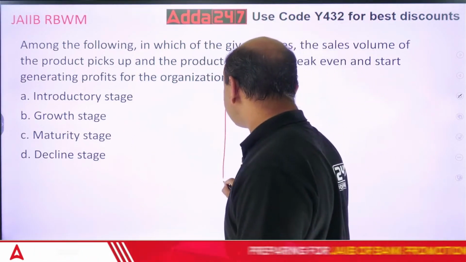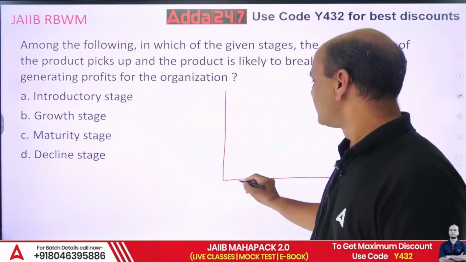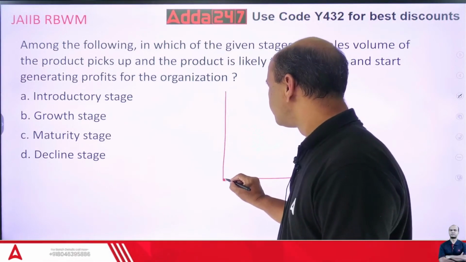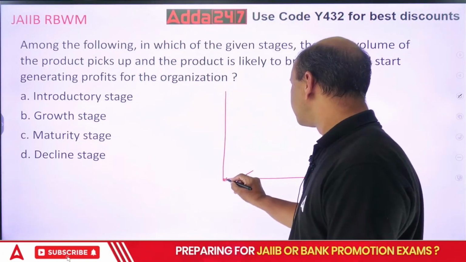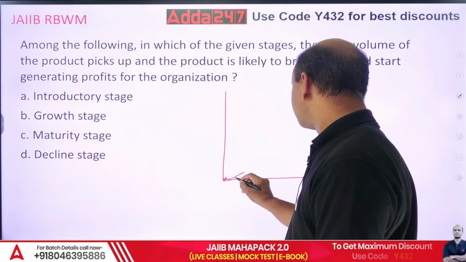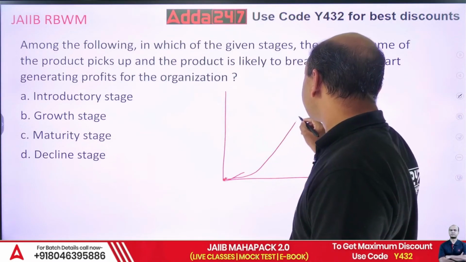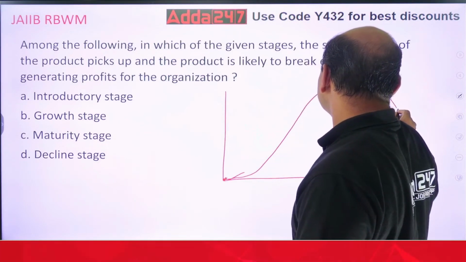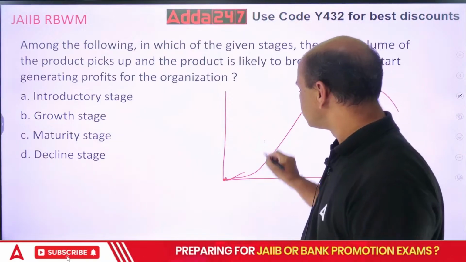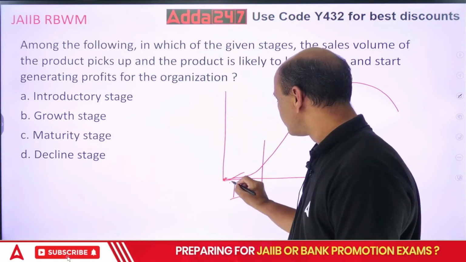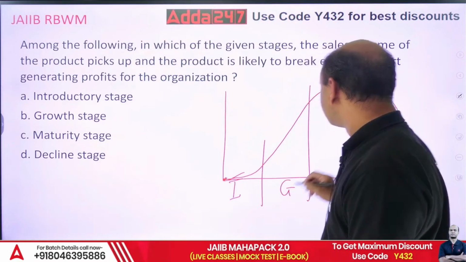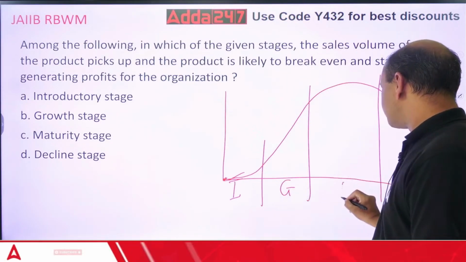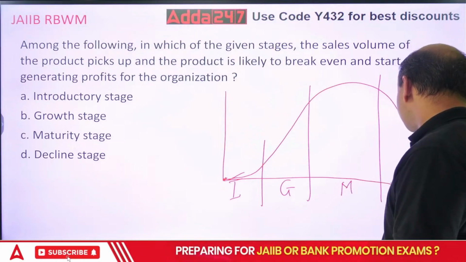See, PLC is like this. It starts with introduction at 0, it goes like this, then it starts growing, then maturity, then decline. This is intro phase, this is growth, this is maturity, and this is decline.